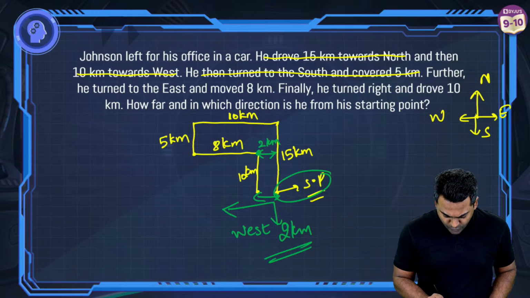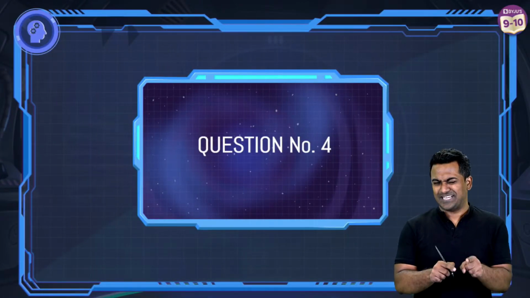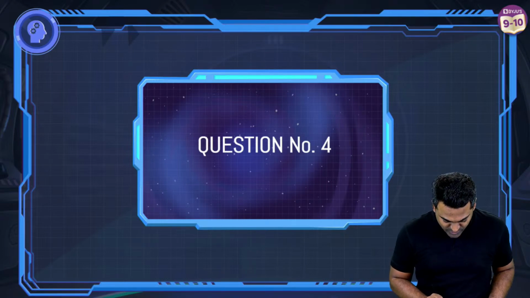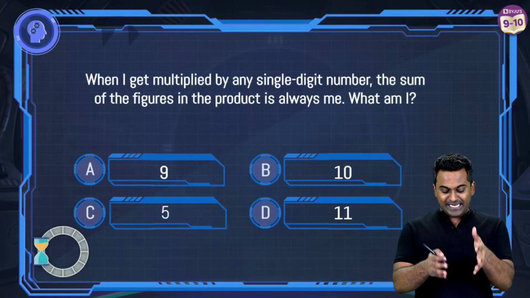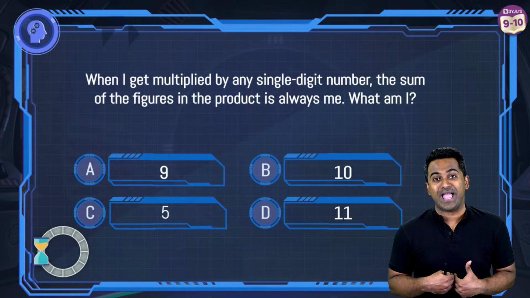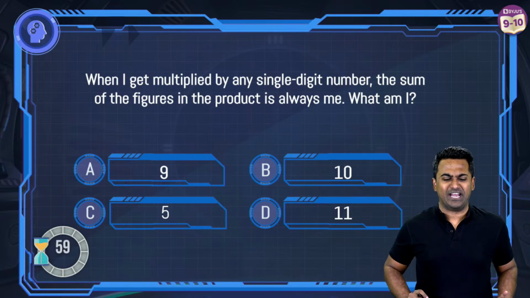Now I'm going to bring on the fourth question. Okay, let's see how many of you can get this one correct. This one is going to be simple. A lot of you are going to get this one right. Come on, let's bring this on. Question number 4. When I get multiplied by any single digit number, the sum of the figures in the product is always me. Who am I? Okay, 60 seconds are going to be more than enough for this.